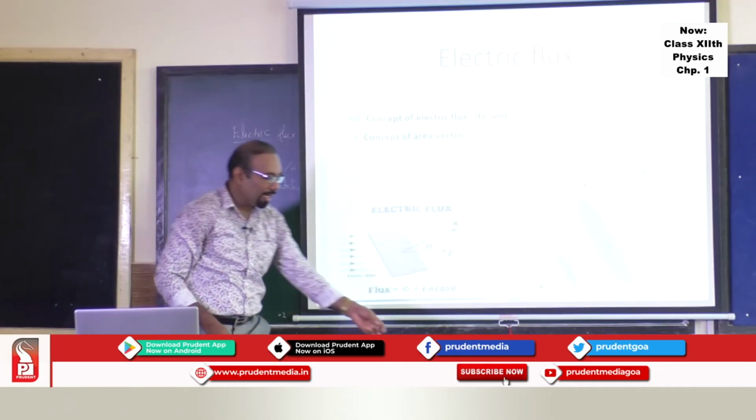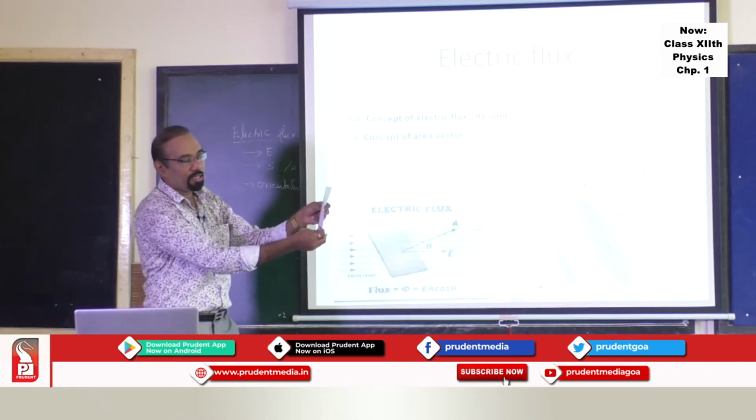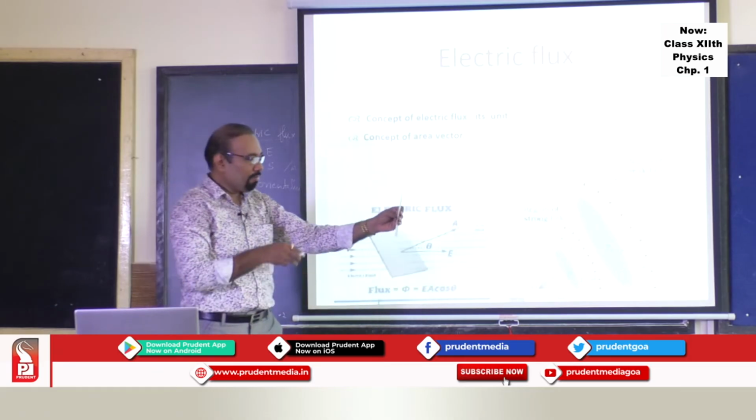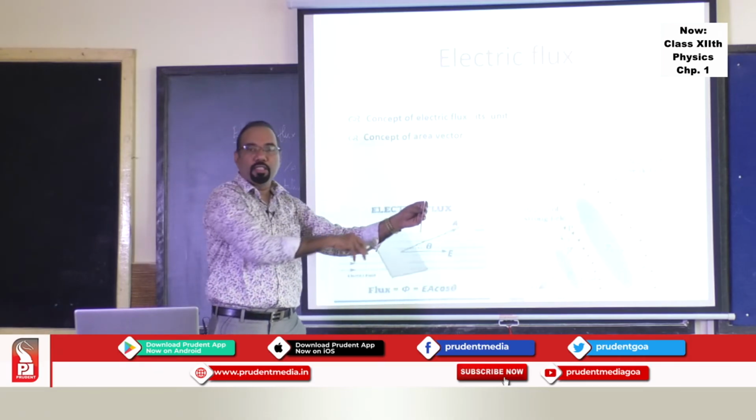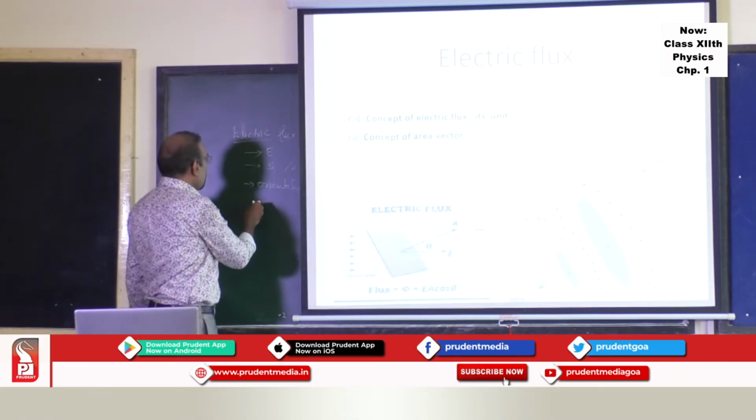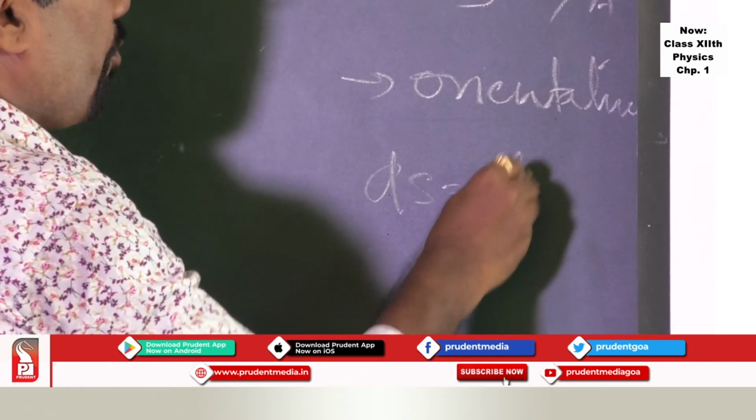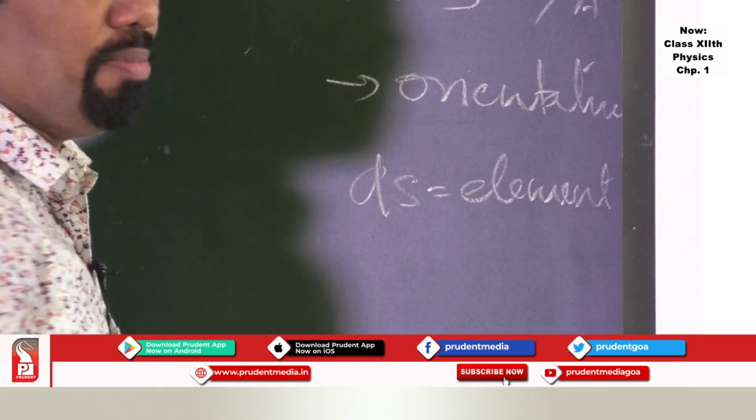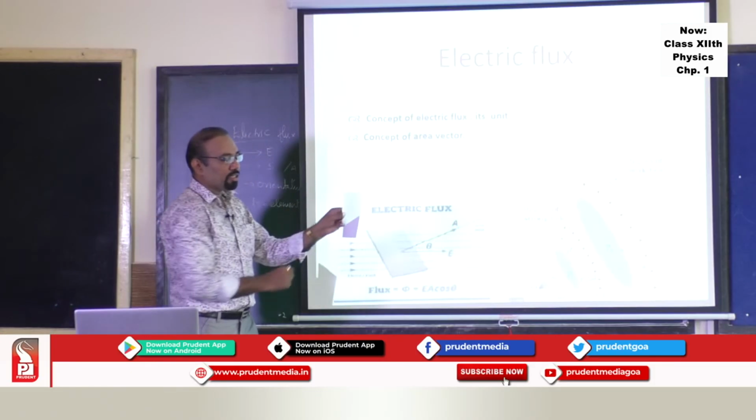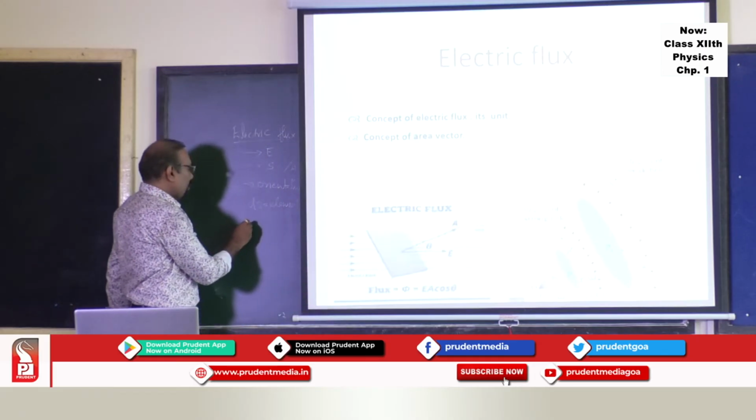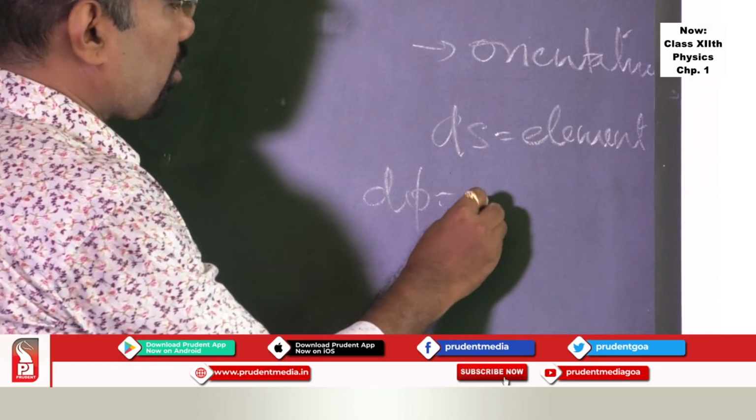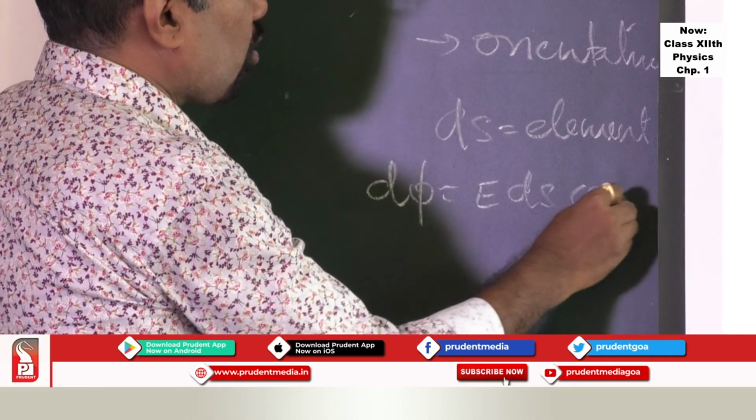So if I want to find out the flux through this particular surface, and if the lines of force are falling normally on the surface, what I can do is take a small element of the surface. The procedure is very simple, and you find out the flux through this small element. So if I consider a small element of this surface, the flux through this element is denoted as d phi. Small flux through that small element is E ds cos theta.